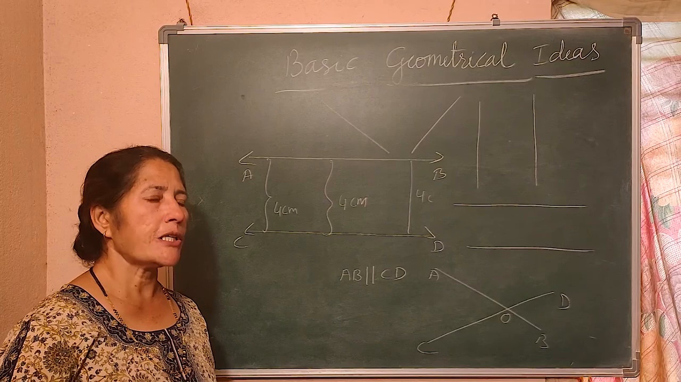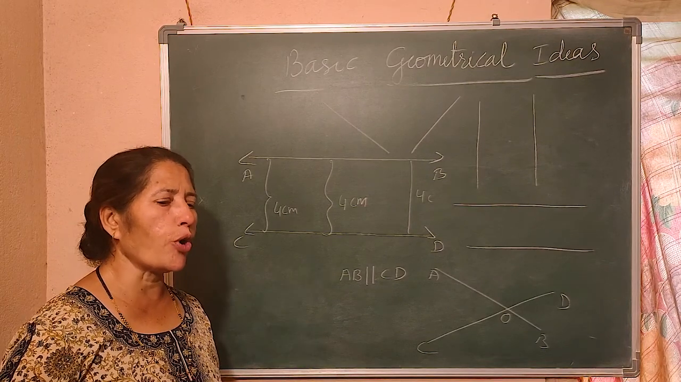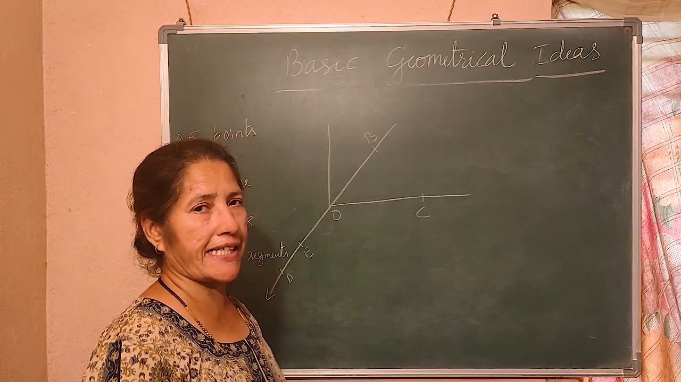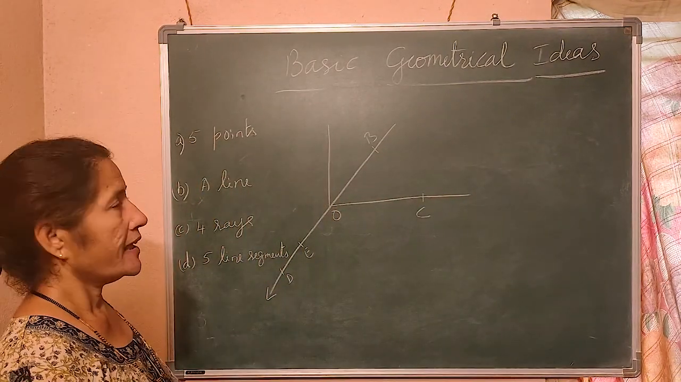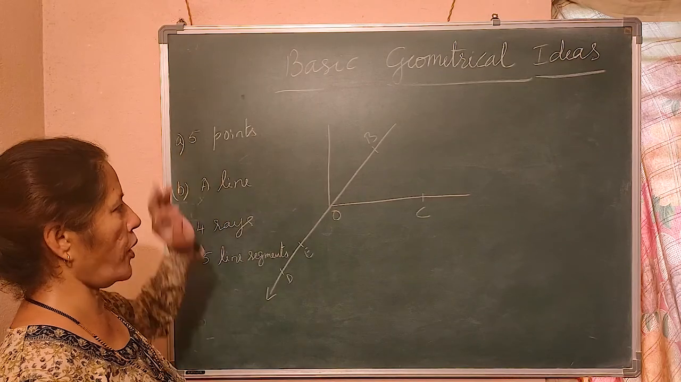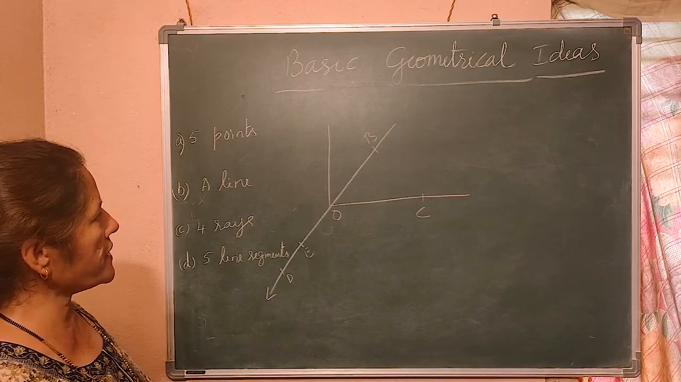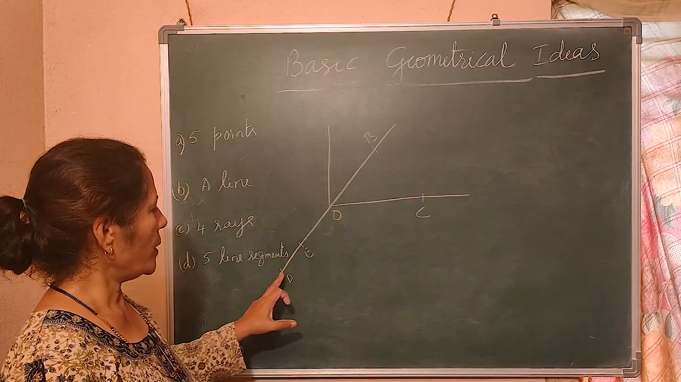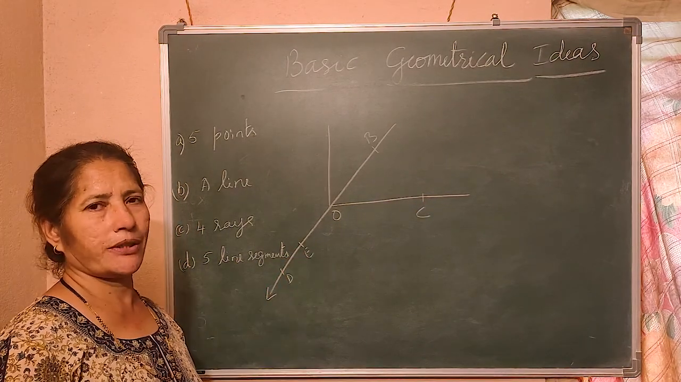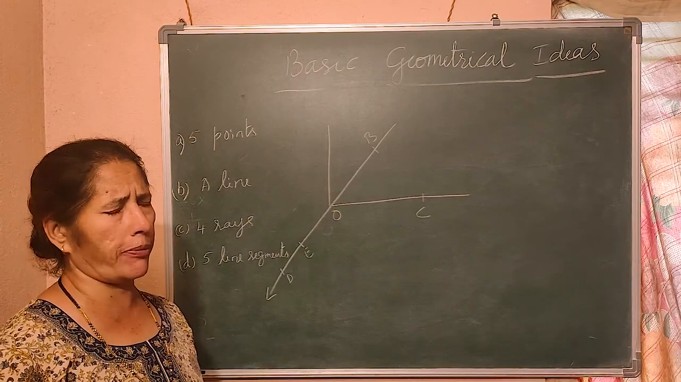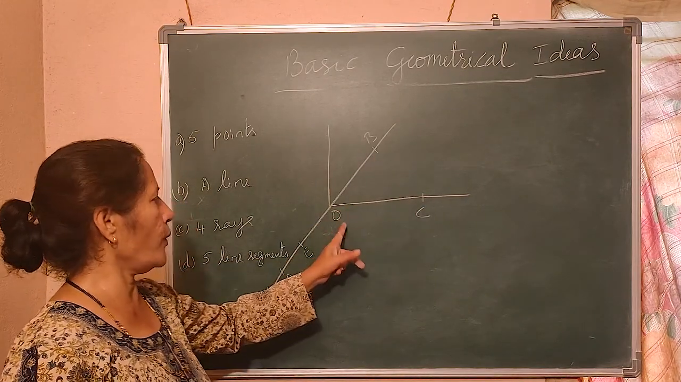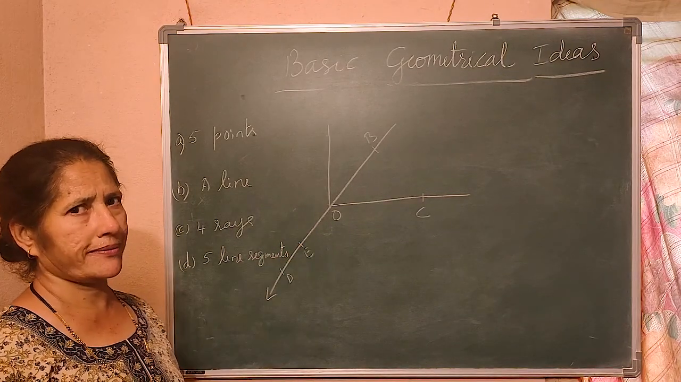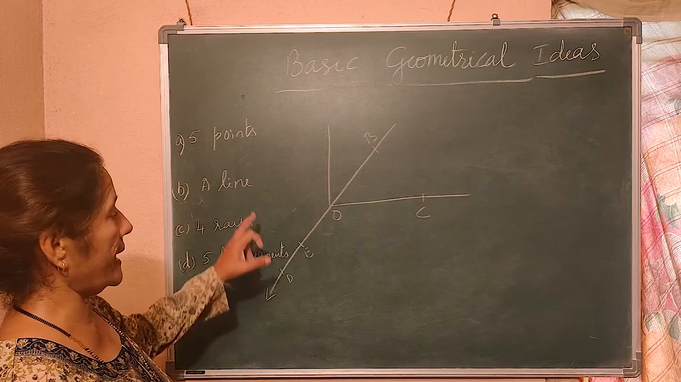Everyone understood? So, let me go to your exercise. The first question is like this. Use the figure to name 5 points. What are the 5 points? B, C, O, E, D. You can name in any order, no problem. B, C, O, E, D, or B, C, D, E, O. Is it clear?